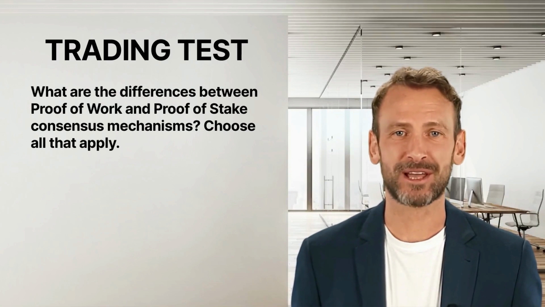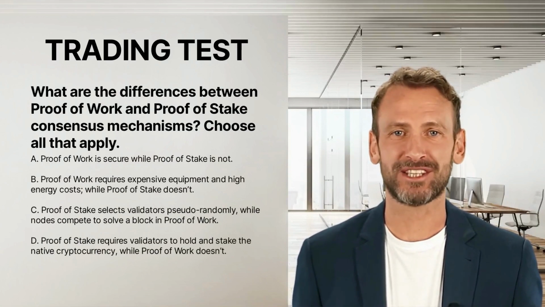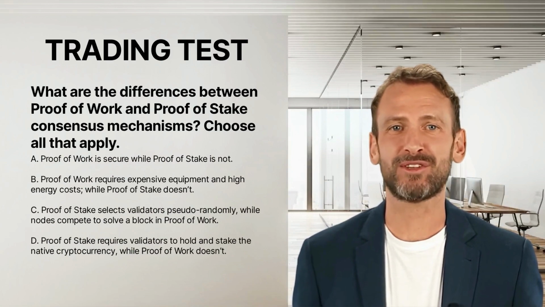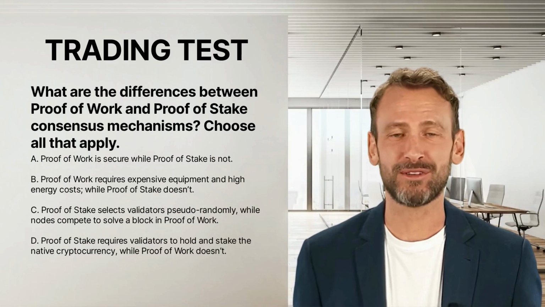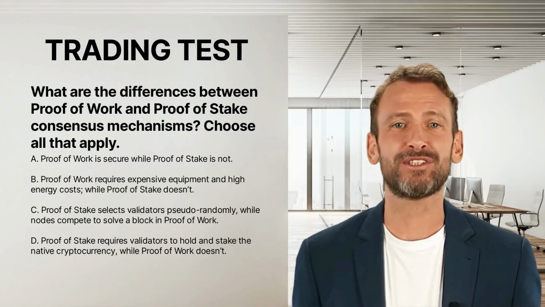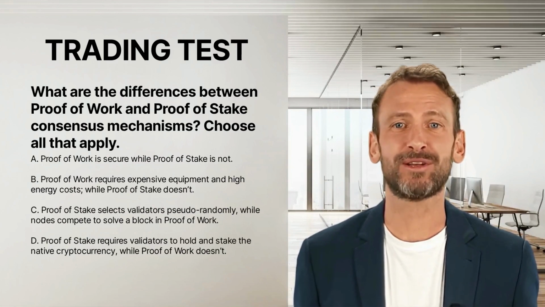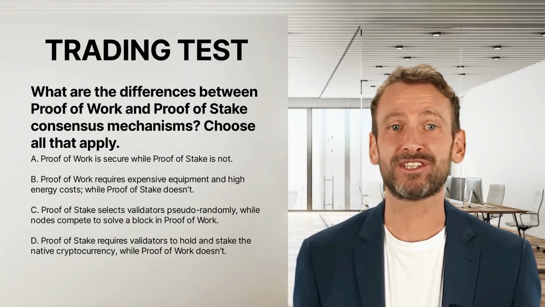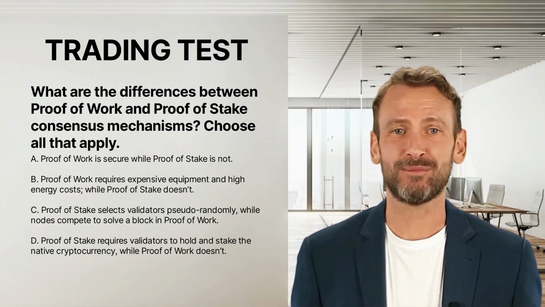Choose all that apply. A. Proof of work is secure while proof of stake is not. B. Proof of work requires expensive equipment and high energy costs, while proof of stake doesn't. C. Proof of stake selects validators pseudo-randomly, while nodes compete to solve a block in proof of work. D. Proof of stake requires validators to hold and stake the native cryptocurrency, while proof of work doesn't.